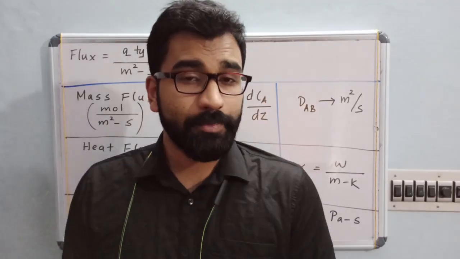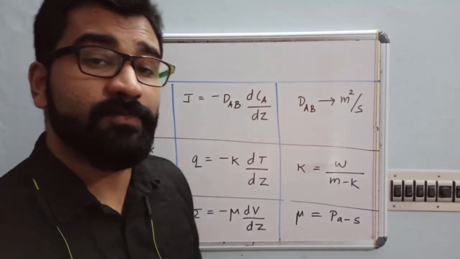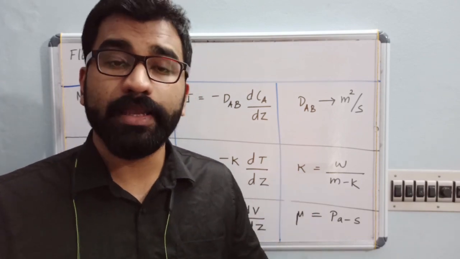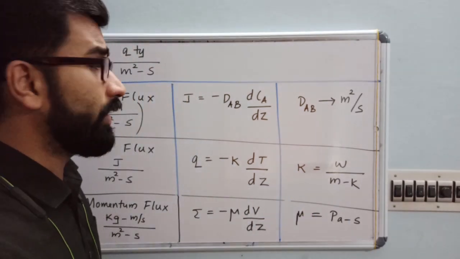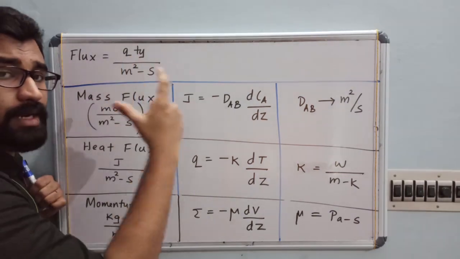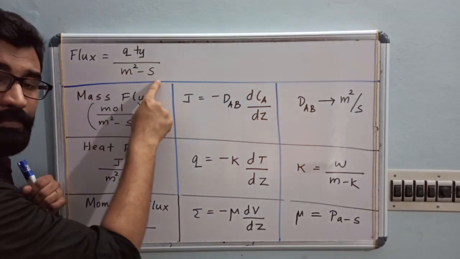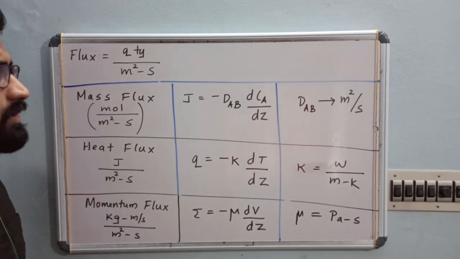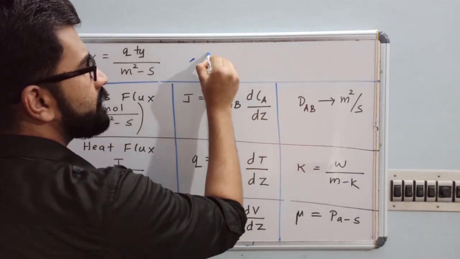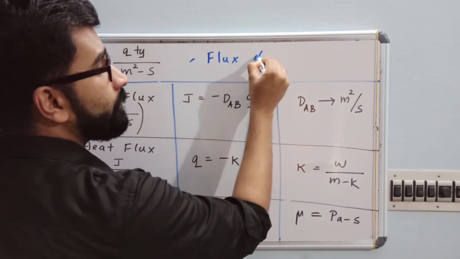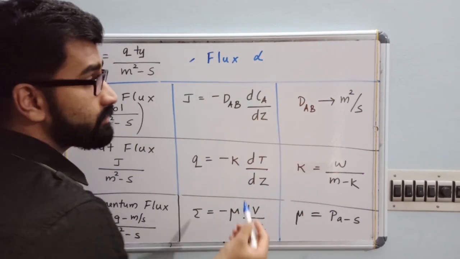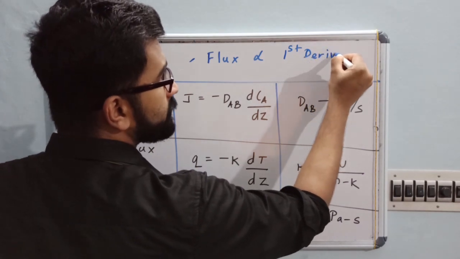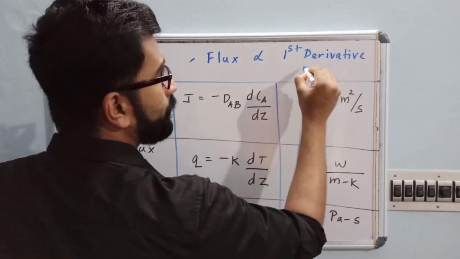I was discussing flux. So what is the meaning of flux? Flux is the rate of migration of a property. So what should be the unit? Whichever quantity is transported per area per time. This is our flux. I have just written this, so your flux is proportional to, always, the first derivative of some property.